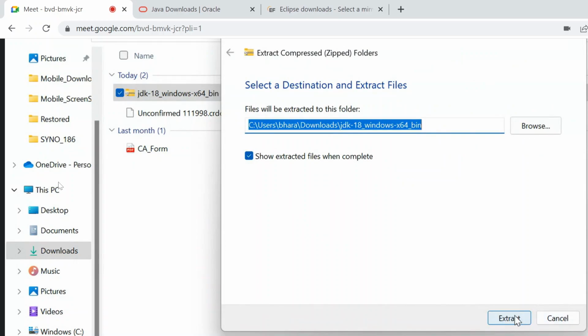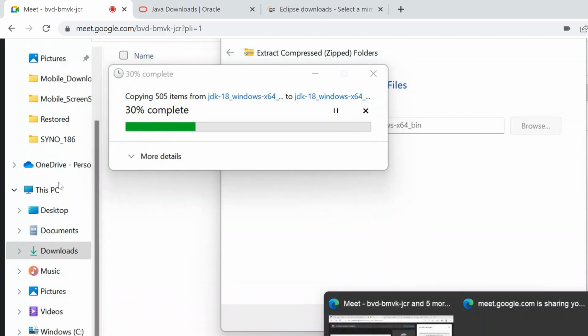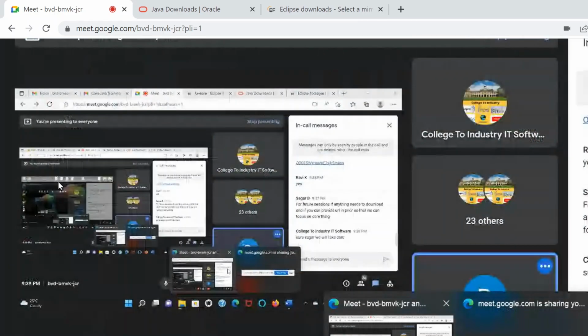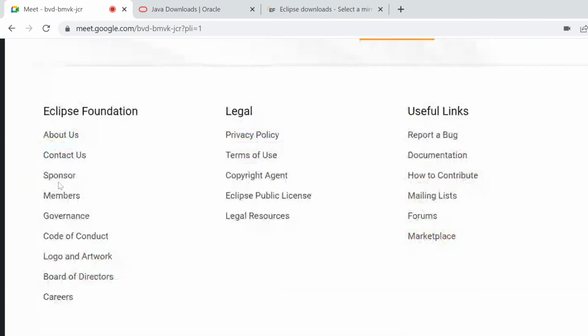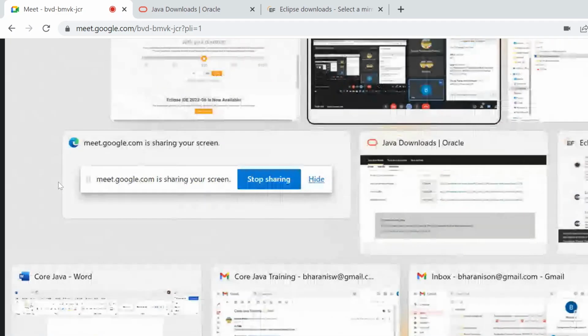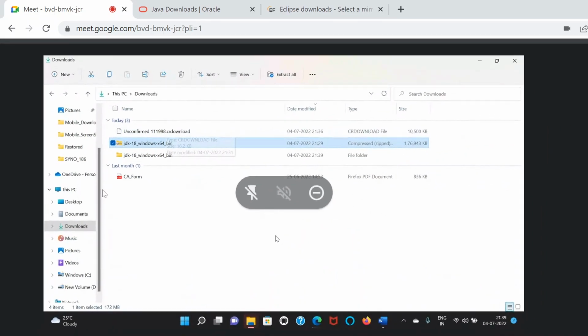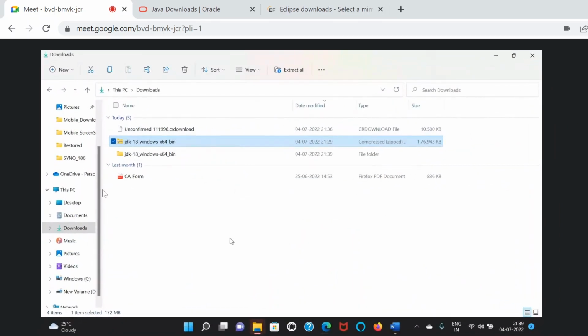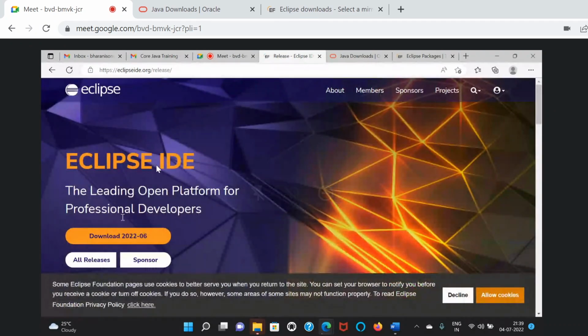No, it's not downloaded. Actually, I'm extracting it here. You can check in downloads. You can download it later, and if you face any issue, you can ask in the next class.